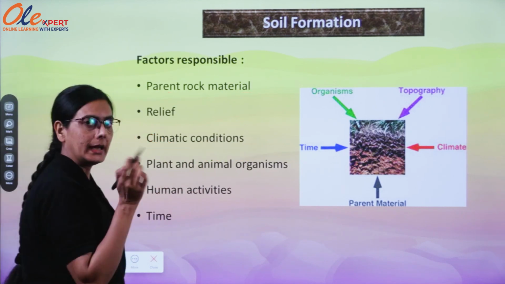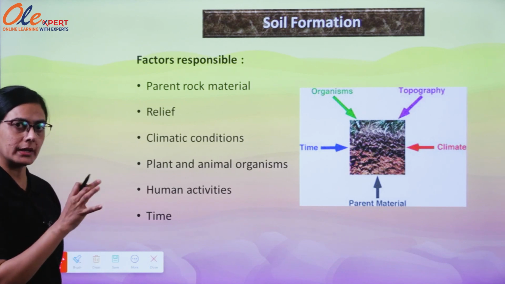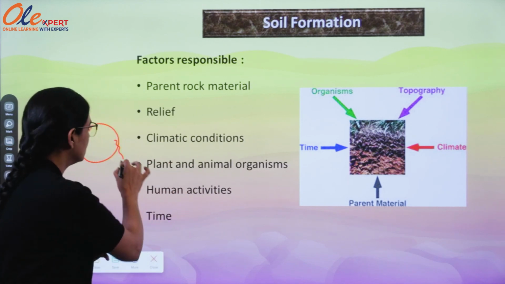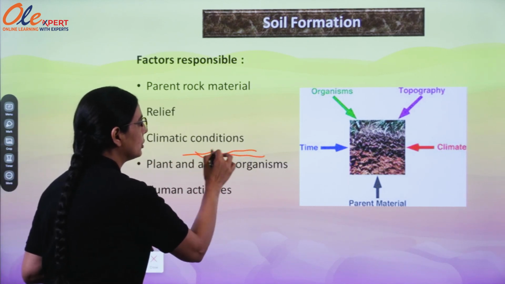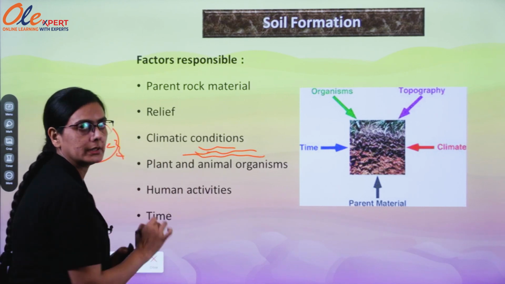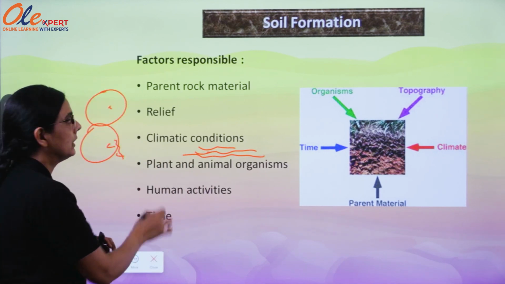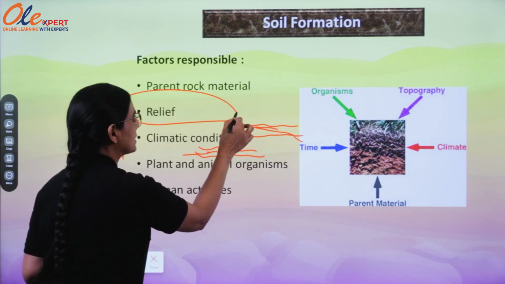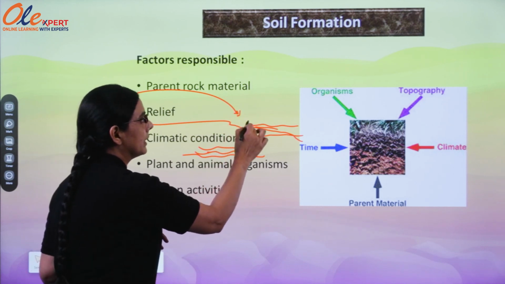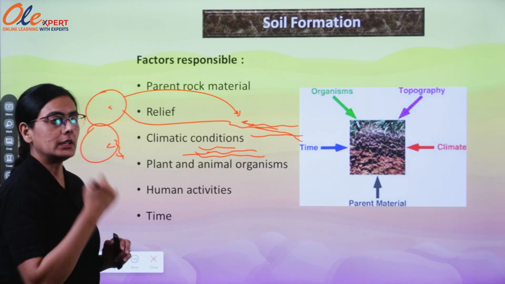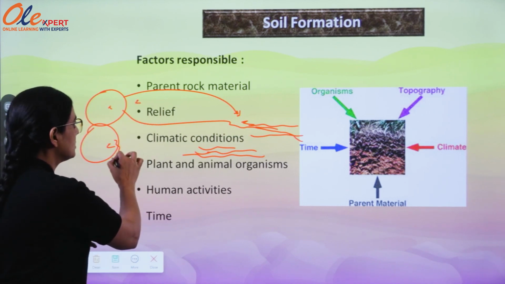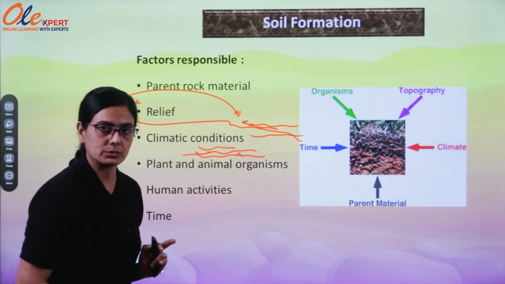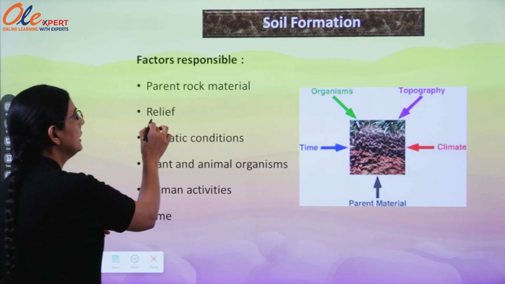That's why, to take an example of red soil, if the fragments come from red rocks, then the soil will be red soil. The same property will be there. If black rock is there and the soil is coming from this black rock, then black soil will be there, and it is good for cotton cultivation. Depending upon the parent rock, the same property will be there in the soil also.